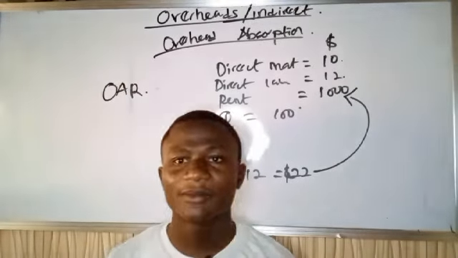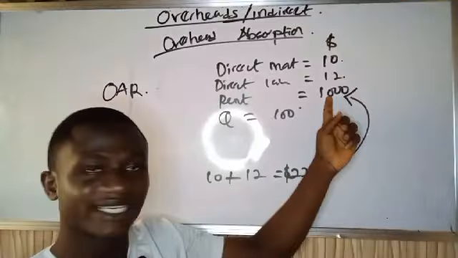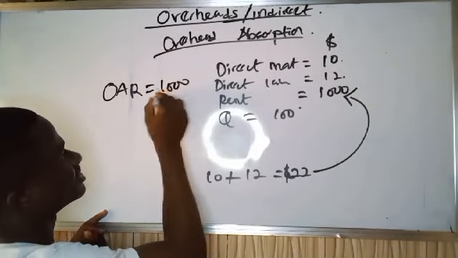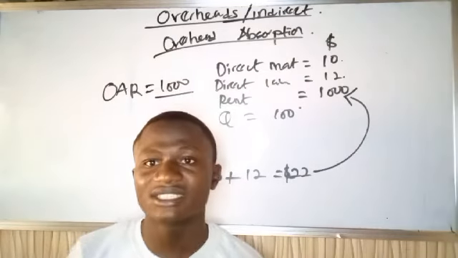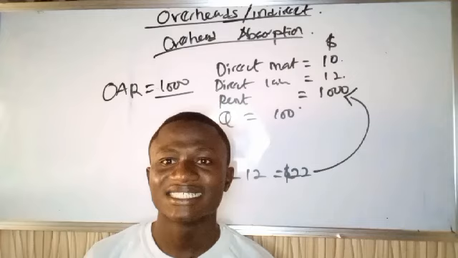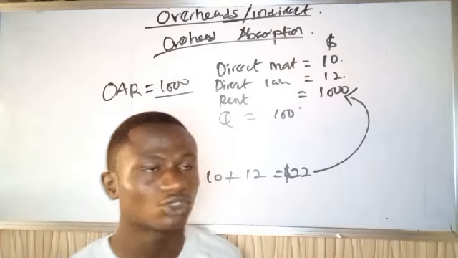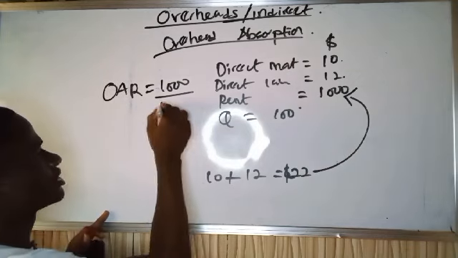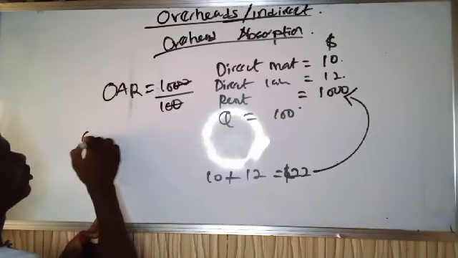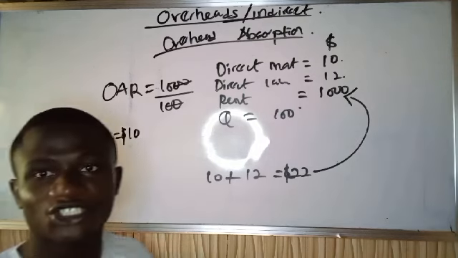So how am I going to calculate my overhead absorption rate? I will take my overhead, which is 1,000, divided by how many quantity did I produce? I produced 100 quantities. So I'm going to get the amount of rent I'm going to charge on each product. So 1,000 divided by 100, I'm left with 10. So the overhead absorption rate is $10 on each unit.